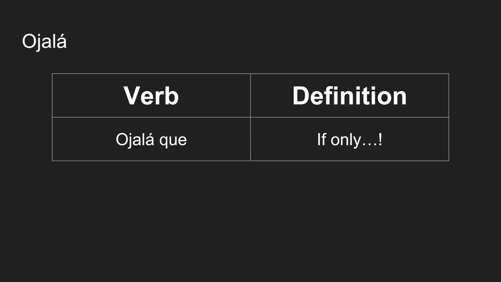Lastly, we have ojalá. This directly translates to if only and is usually used as an exclamation. This simply shows that the speaker feels strongly about a certain situation and they hope that a certain scenario will play out. This can also be translated to, oh, how I hope, or hopefully. And again, this shows that the speaker really hopes that something will happen and again shows an emotion.